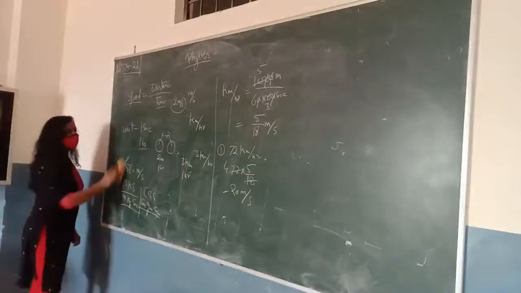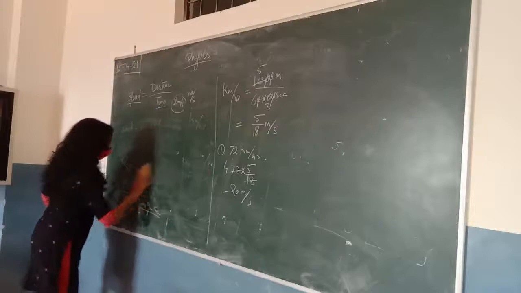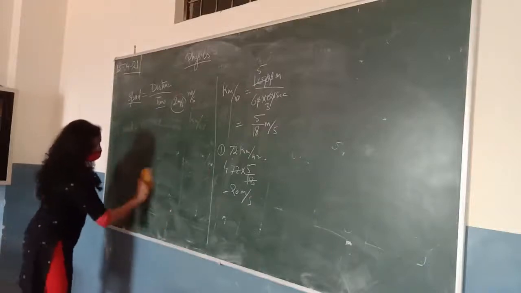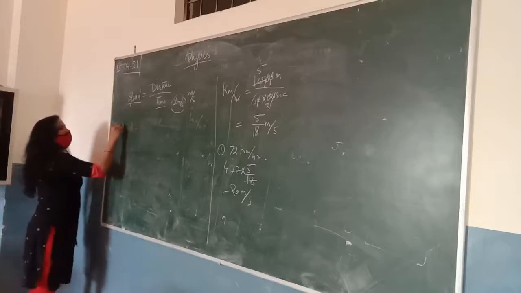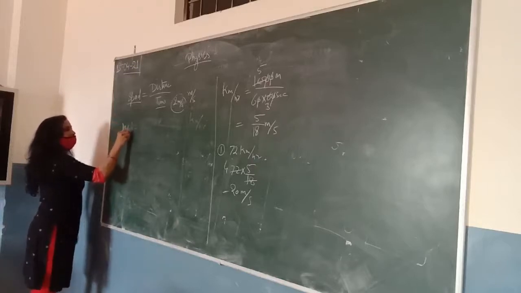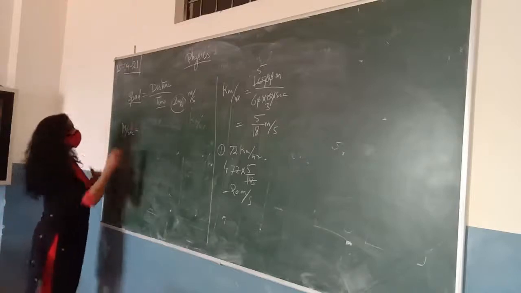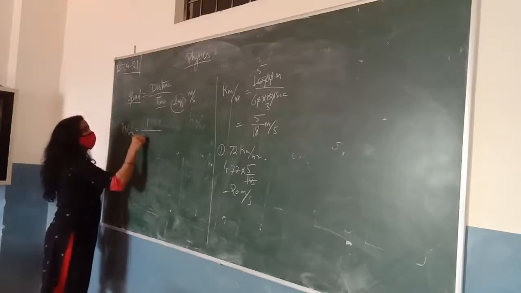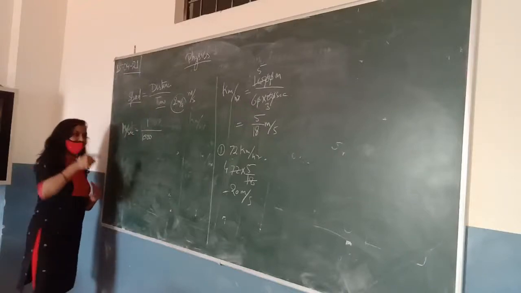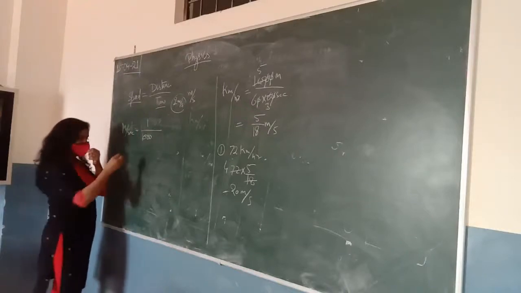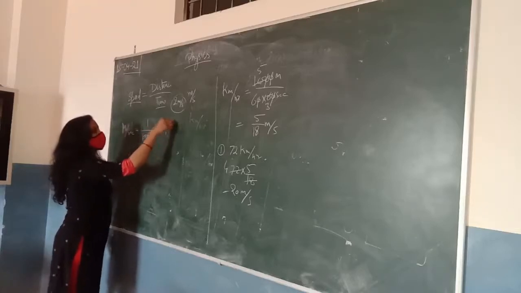Another thing is, if you want to convert meter per second into kilometer per hour, then what will you do? For converting meter per second into kilometer per hour, since we know that in 1 meter we have 1/1000 kilometer, and if you want to convert second into hours, you have to divide it by 60 into 60.